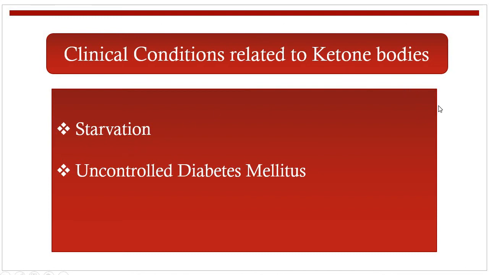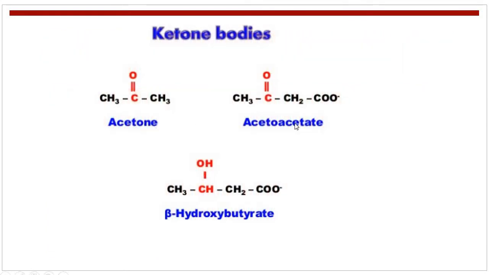There are three main ketone bodies: acetone, acetoacetate and beta hydroxybutyrate. Beta hydroxybutyrate does not possess any ketone group, so it is not a true ketone body. But acetone and acetoacetate both have a ketone group, shown in red color, and are known as true ketone bodies.